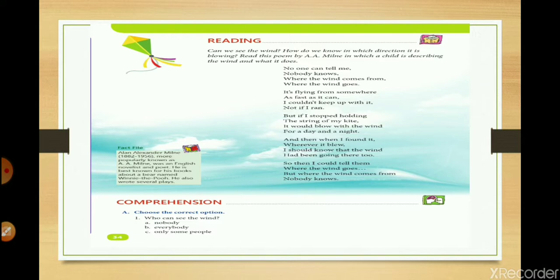I have attached a PDF. You have to copy those questions, the B part, in your copy. From the PDF, just copy the questions. Now the C part asks you about the rhyming words. Okay, rhyming words.